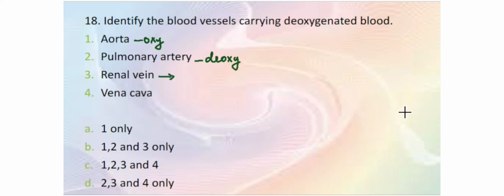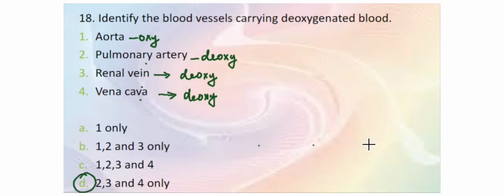Renal vein is carrying deoxygenated blood from the kidney. Then vena cava brings deoxygenated blood from different parts of the body to the right auricle. So here options 2, 3 and 4 carry deoxygenated blood. So pulmonary artery, renal vein and vena cava carry deoxygenated blood. So option D is the correct answer.